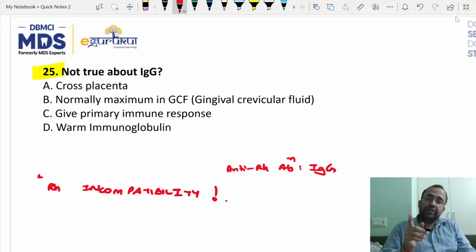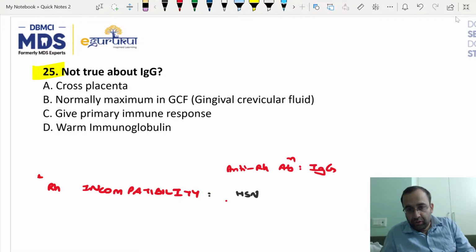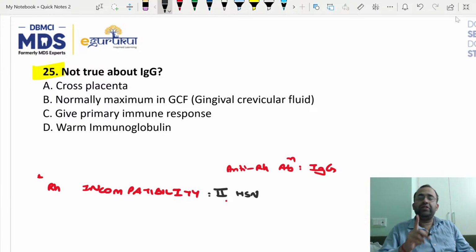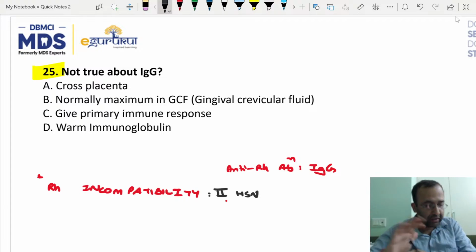It is which hypersensitivity? It is antibody mediated hypersensitivity, that is type 2. So we have to be very, very conscious during the first delivery that anti-RH antibody do not develop in the mother whose baby was RH positive. There is no problem for the first child.